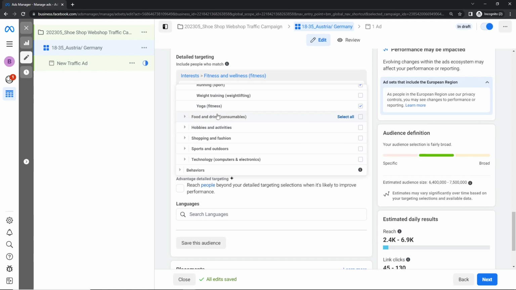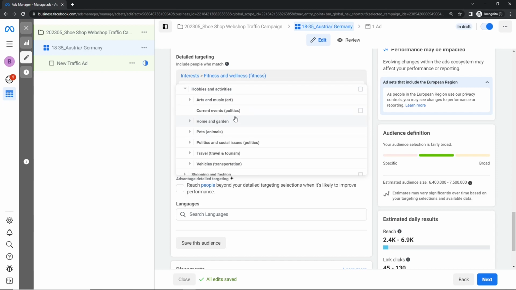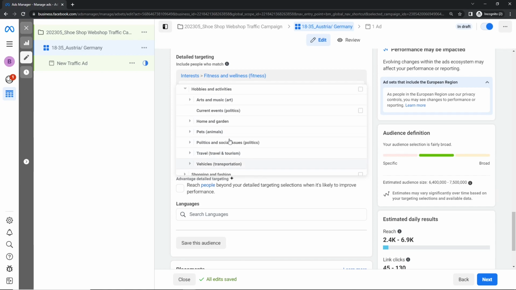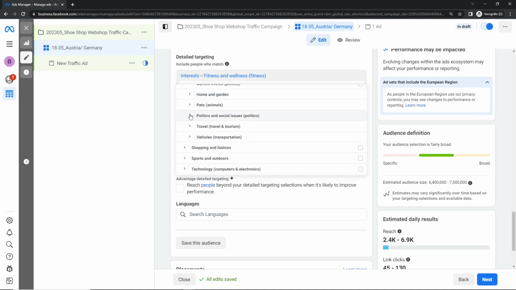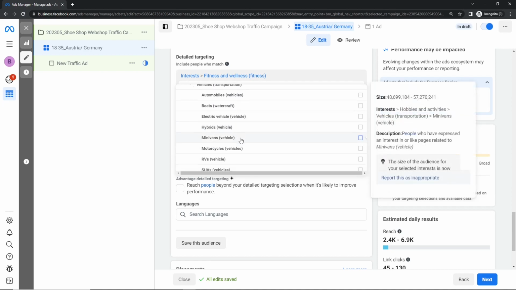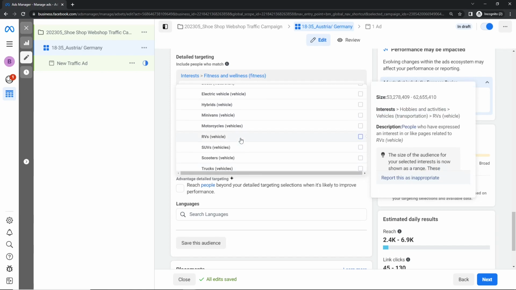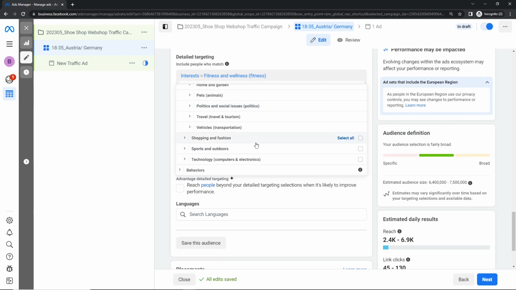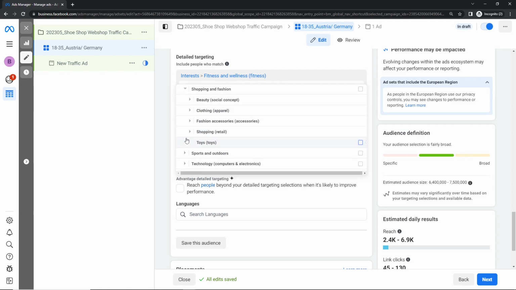Then food is not important for us, but hobbies and activities. Here we have some subcategories, and I want maybe home and garden or arts and music, politics, whatsoever. In this case, we could click on vehicles. No, doesn't matter in the end. Skip that. Shopping and fashion, sports and outdoors, own categories.